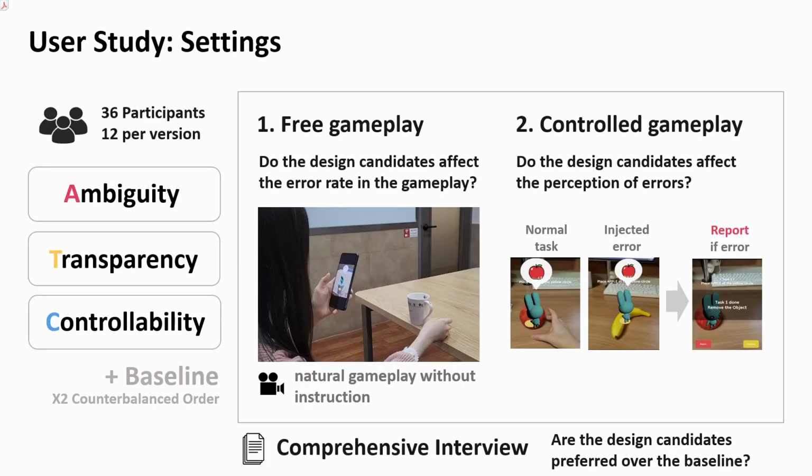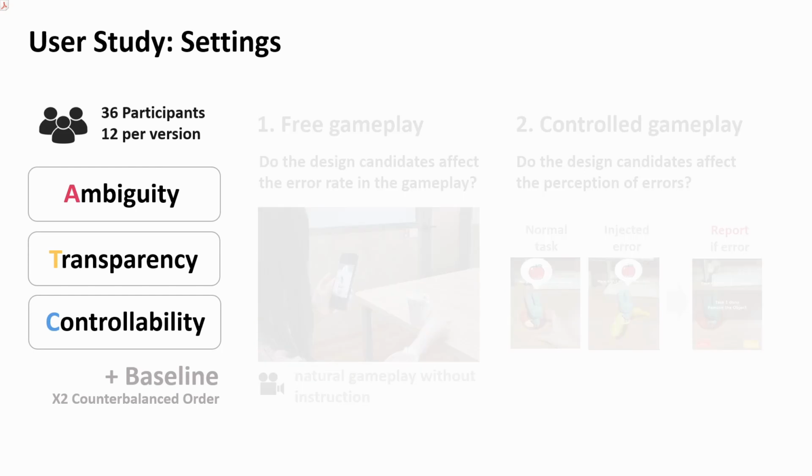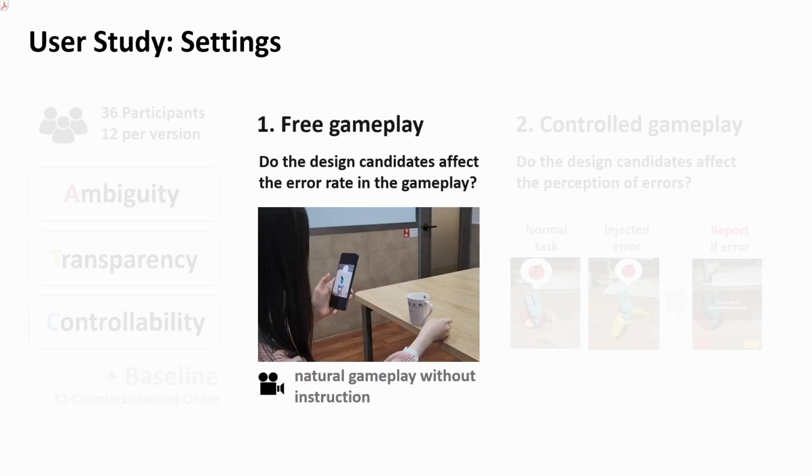After implementing 3 candidates, we conducted user study experiments to investigate how this design changed the user experience. We recruited 36 participants and divided them into 3 groups of 12. Each group played one of the improved versions along with the baseline in a counterbalanced order. For each version, we had 2 types of experiments. The first one is a free gameplay study. We investigated whether the designs affect the error rate in the natural gameplay.